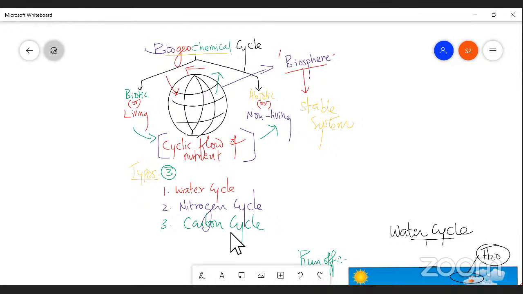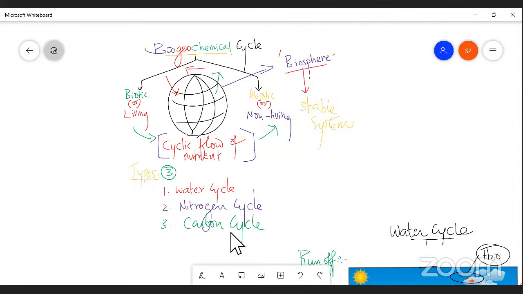Earth is the largest biosphere that provides a stable system and continuous flow of nutrients from one system to another. It is broadly divided into three types: water cycle, nitrogen cycle, carbon cycle, right?